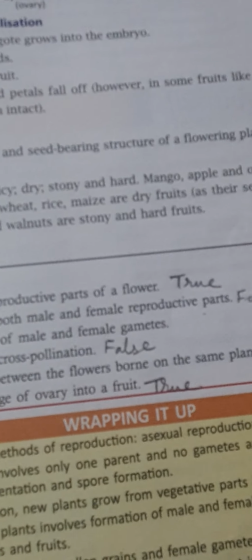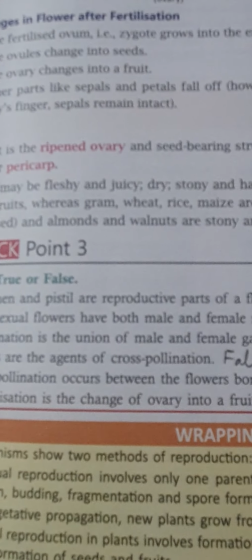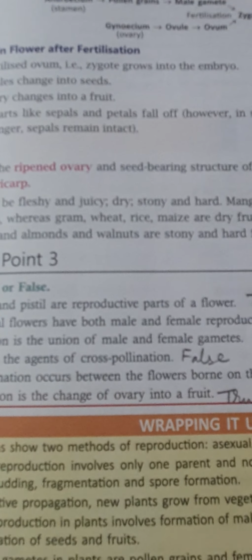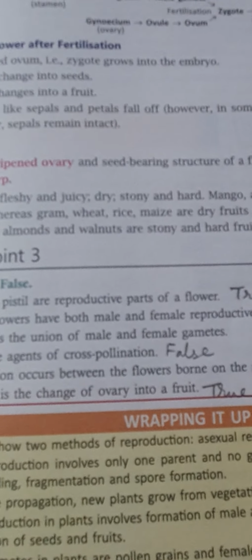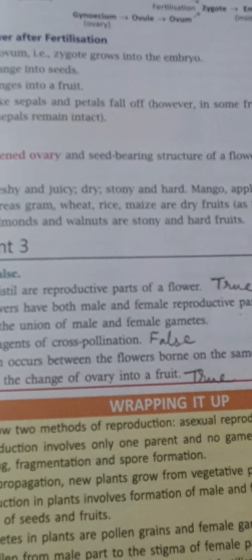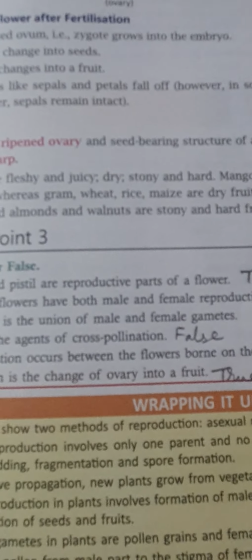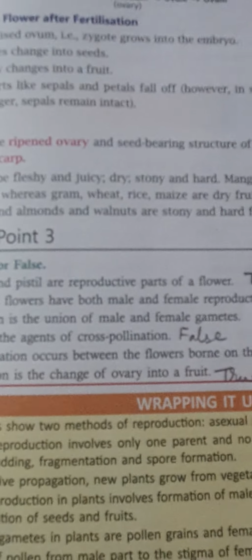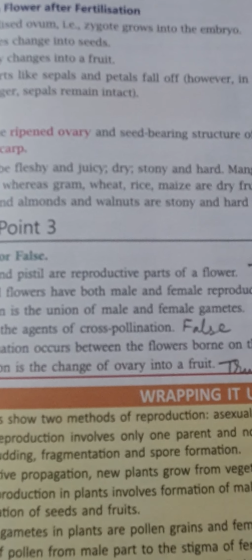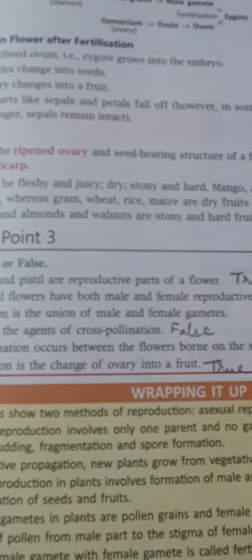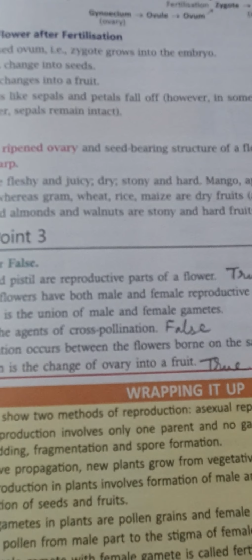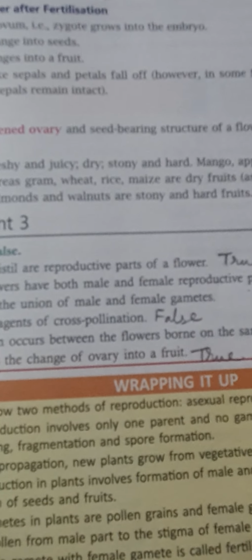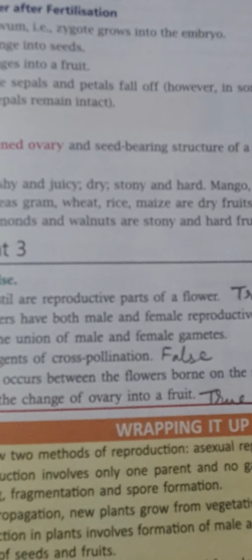Now comes the fertilization process. In flowers, the pollen grain germinates after the pollination of the carpel and grows into the style, creating a pathway for the pollen tube to move down to the ovary.